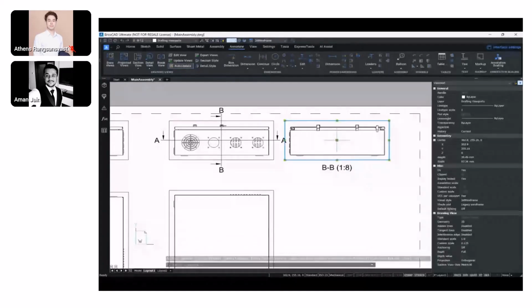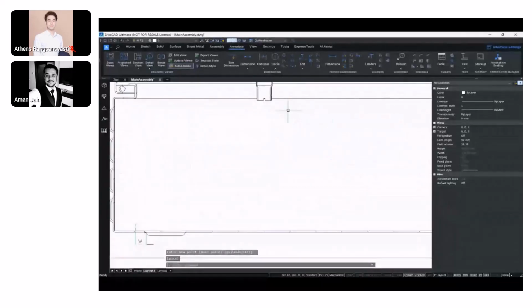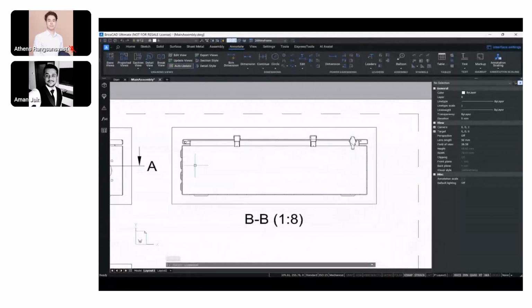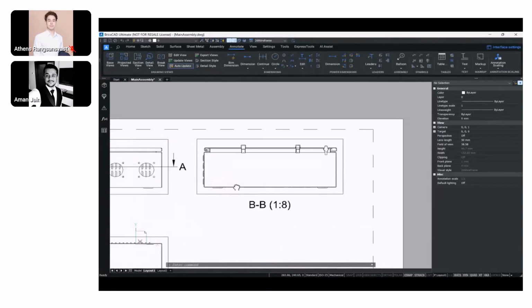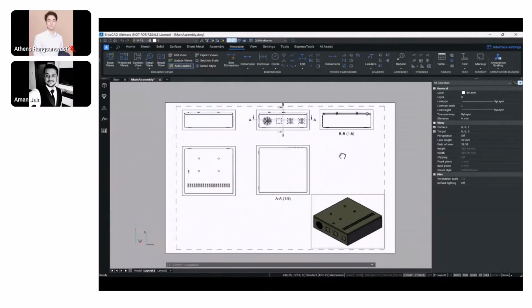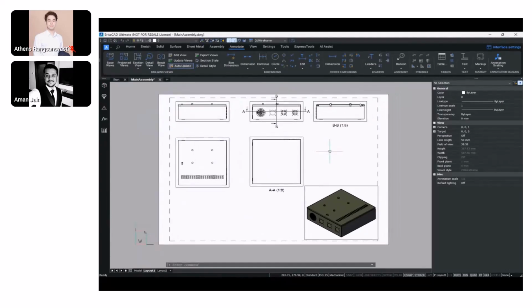This is the section view, a full section view. I can have a half section view or a section view at a certain depth, right? As you can see on the right hand side in the properties, when I do the section, it does ask me for the depth of the section as well. And I can easily manage the depth in case I do not want a full depth section, I want it at a certain depth, I can do that as well, right?